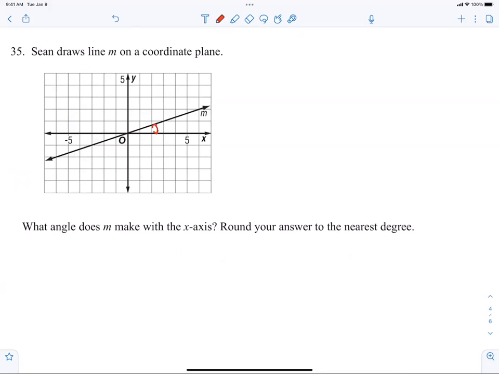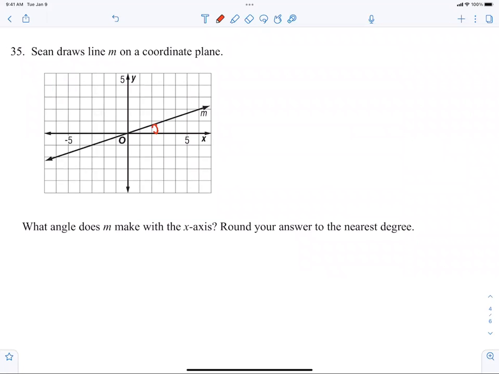Use the inverse of it. Inverse of what? Well, how do I know? That's what I'm asking. I don't see any triangles. I need a triangle. Make one. Wow, how about that? Let's make one. Where are you going to make it from?